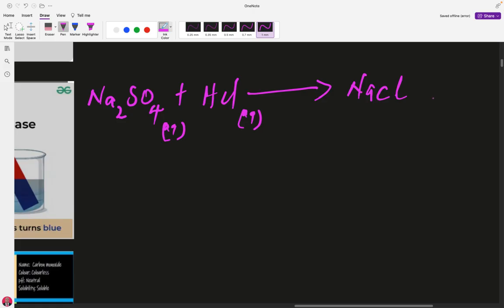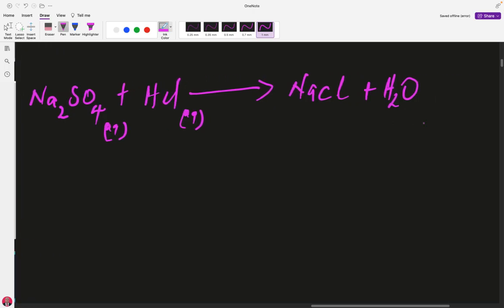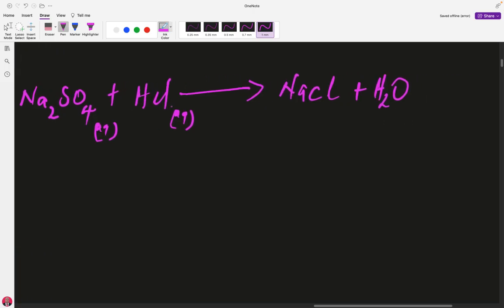We also have a molecule of water being produced. If you look at it from here, this and this one will form a molecule of water from the hydrogen. Then sulfur is still left. Sulfur is likely going to give us sulfur dioxide gas, plus sulfur dioxide. This is a gas, this is liquid, this is aqueous because it is still in solution.